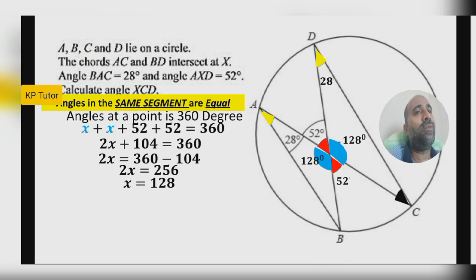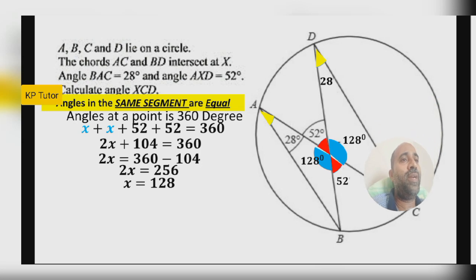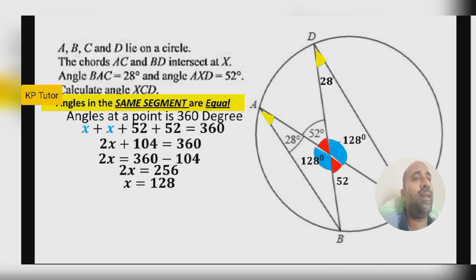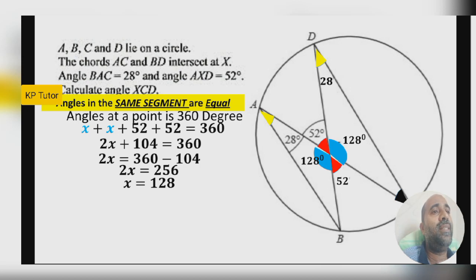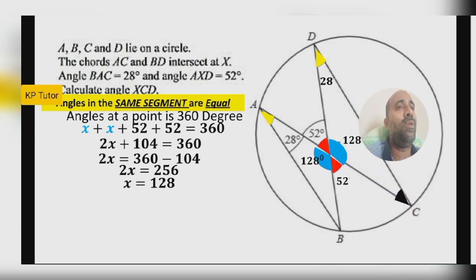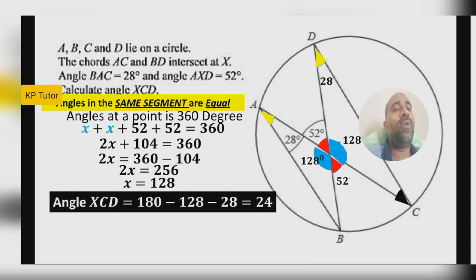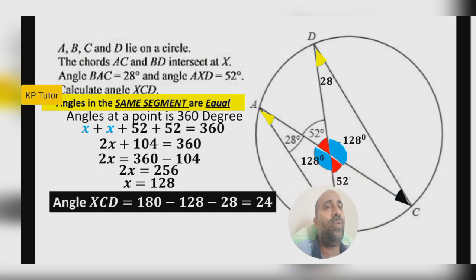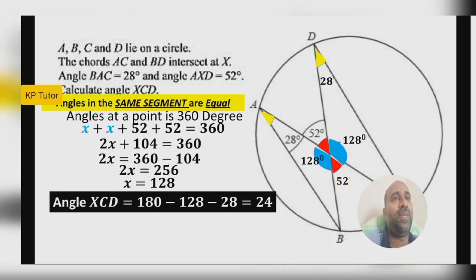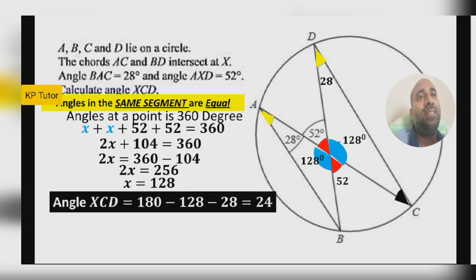The opposite angle you will also get, but that's actually not needed. Actually we have to find this angle, right? This angle you have to find. So consider this triangle. Now two angles are given. Then very easily, by the basic triangle theorem, we can find the third angle, because the sum of angles in a triangle is 180. So 180 minus 128 minus 28 is equal to 24. Then the answer is 24.